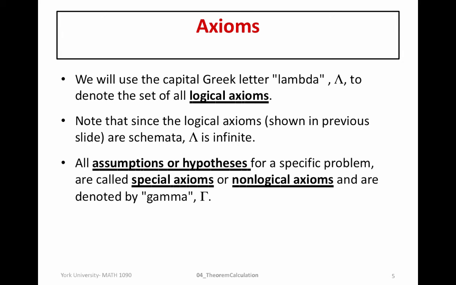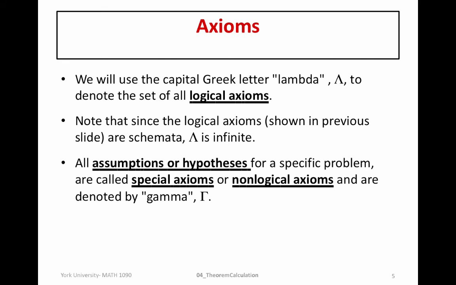And recall that we defined the conclusion of any tautological implication to be a relative truth or a relative theorem relative to the set of assumptions or hypotheses that we had within gamma. So these assumptions are going to be called our non-logical axioms or our special axioms. So if they are true, then we establish the relative truth of the conclusions of these statements. And so we're going to also learn how to construct relative truths as well as absolute truths.